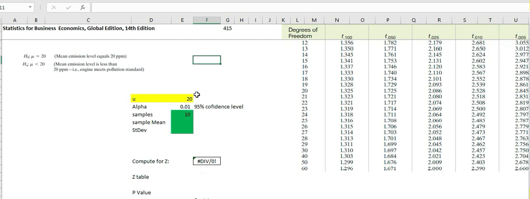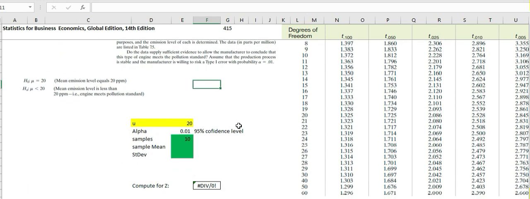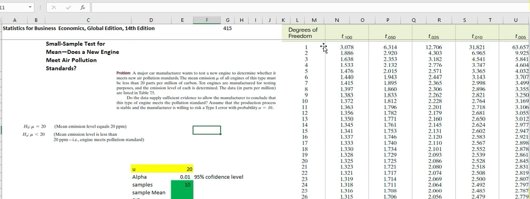how to compute for the t-test. Take note, this is a t-test, which means this is for fewer than 30 samples, compared to the z-test, which is for more than 30. So I have here the degrees of freedom. We'll go straight ahead, and let's discuss this later.